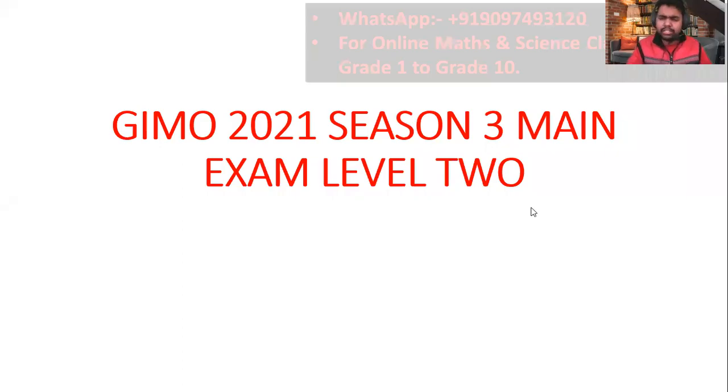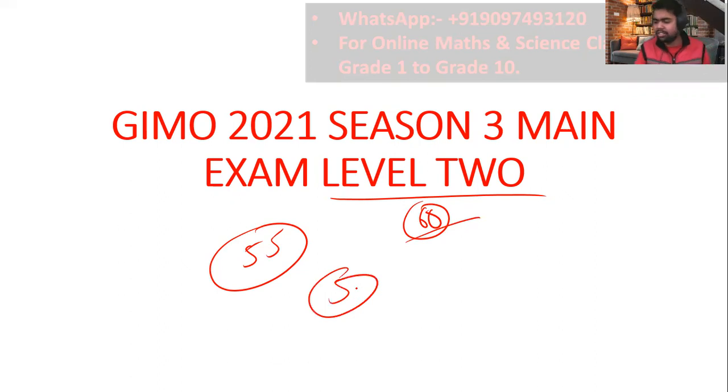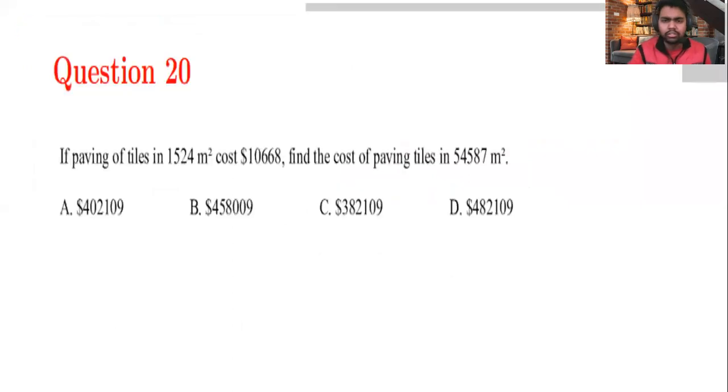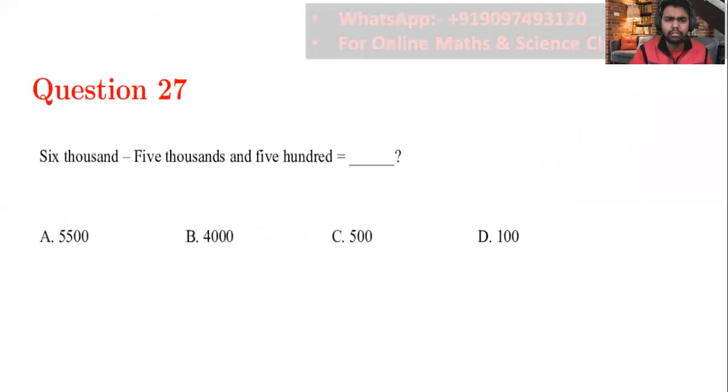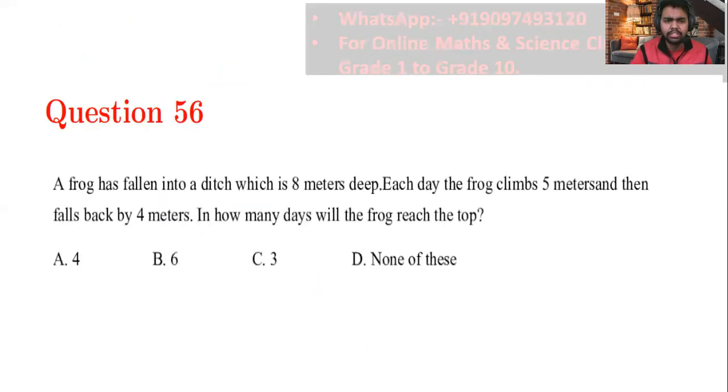Hello, my dear students. You know that I am solving the previous past paper of Level 2, Genius Cerebrum Mathematics Olympiad. Till now, I have solved 55 questions. There are a total of 60 questions in one paper. I am solving 5 questions in each lecture. So today, this is the last part, and I am going to solve the last 5 questions, from 56 to 60. Try to understand.